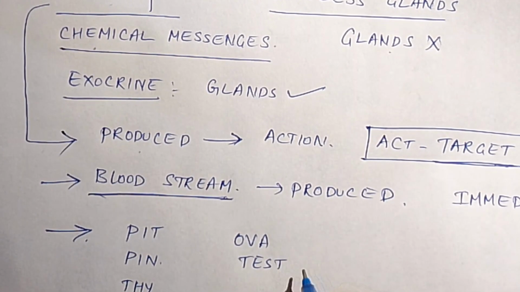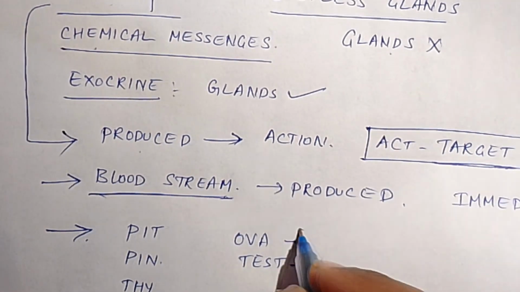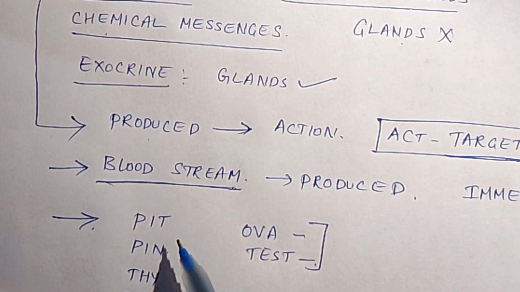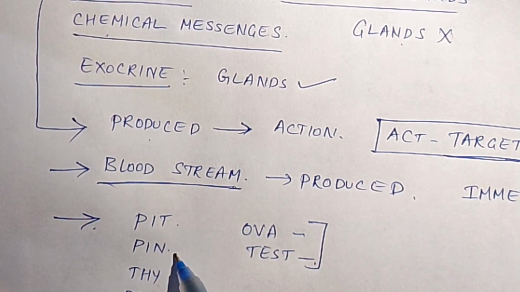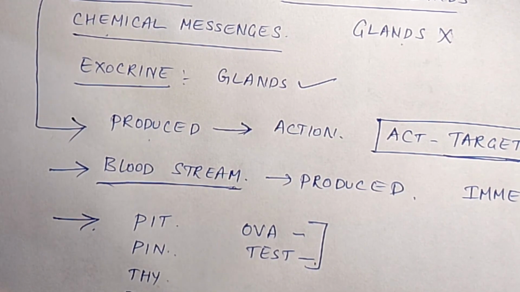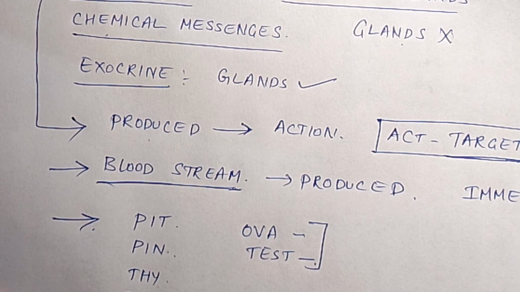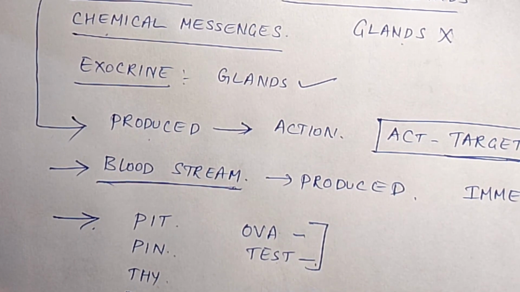These are the gonads, and the sex hormones are released from the ovaries and testes. I am repeating: pituitary gland, pineal gland, thyroid gland, parathyroid gland, thymus gland, adrenal gland, pancreas, ovaries and testes.